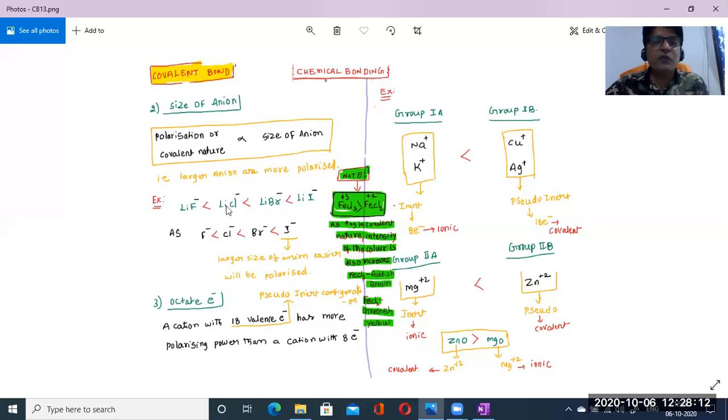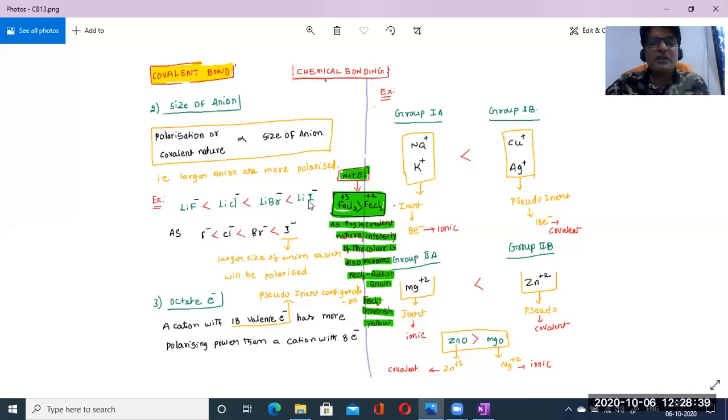So which one can form covalent nature very easily? Among lithium fluoride, lithium chloride, lithium bromide, and lithium iodide, lithium iodide. Don't get confused here. Lithium iodide can easily form covalent nature, and lithium fluoride can easily form ionic nature because it is the least covalent, and lithium iodide is the most covalent.